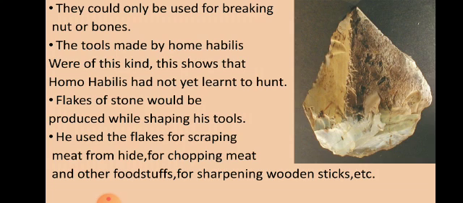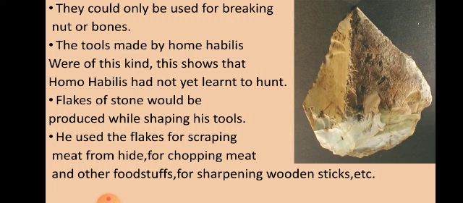Now what do flakes mean? The remaining pieces. You can imagine that from here the stone is broken, so the broken piece on this side might also be pointed. It is called a stone flake. It was used to sharpen the tools. If they continuously go on rubbing this part again and again, it will become pointed. Similarly, you might have experience, if you have lost the sharpener and are using a blade to sharpen the pencil, when you scrape it again and again, the wooden part comes out and the pencil becomes pointed.